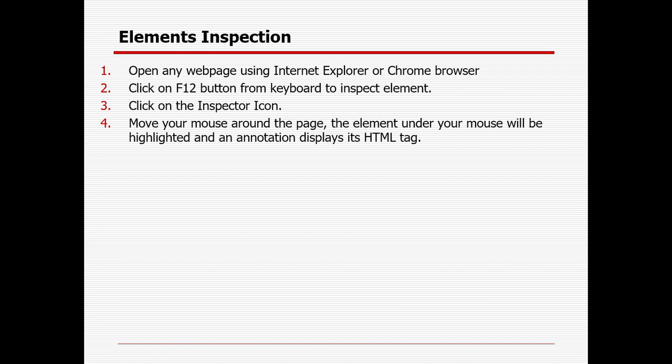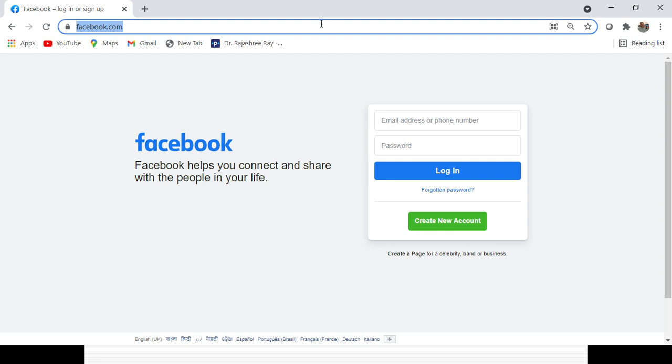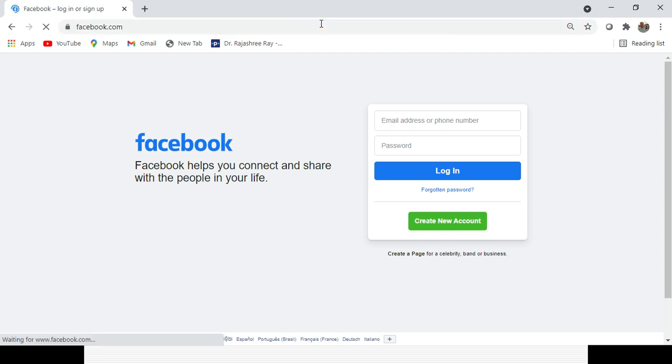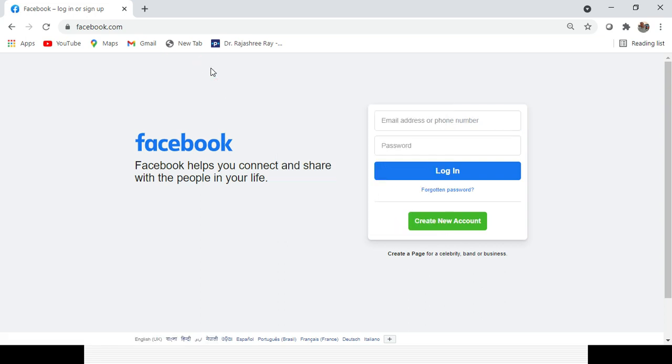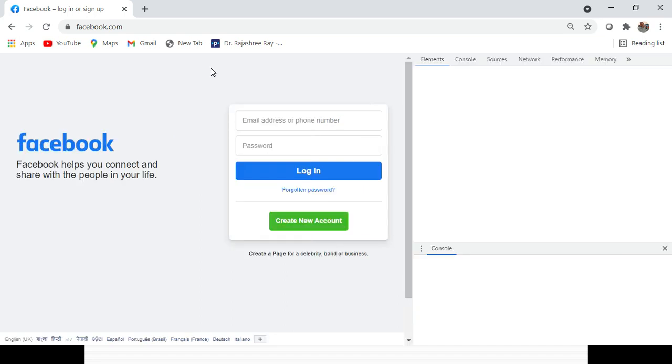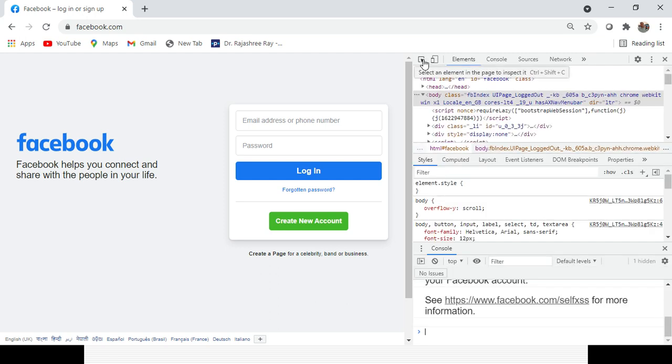How can we inspect it? In case you are opening any page, this is the Facebook page I opened, right? You need to either right click here and click on the inspect button, or press the F12 button from your keyboard. Press the F12 button from your keyboard, right? You can find that part on the right hand side, and you can find an inspect button. You need to select that and mouse over it, and you can select a particular element.